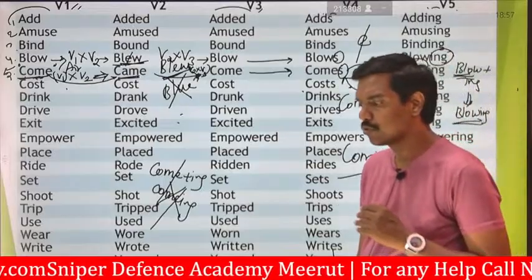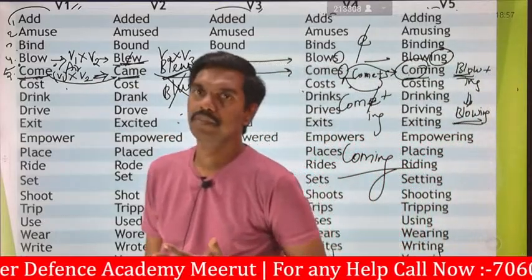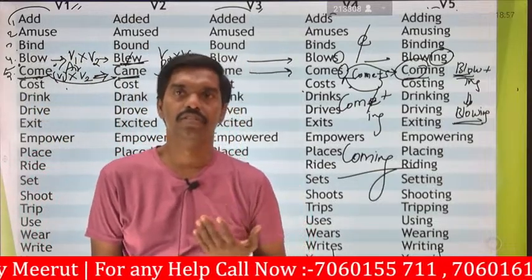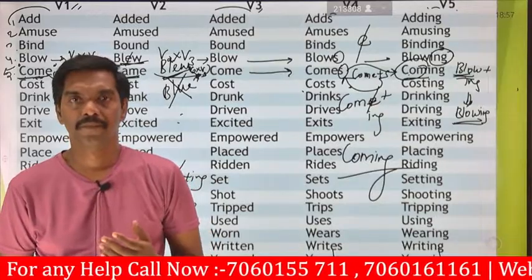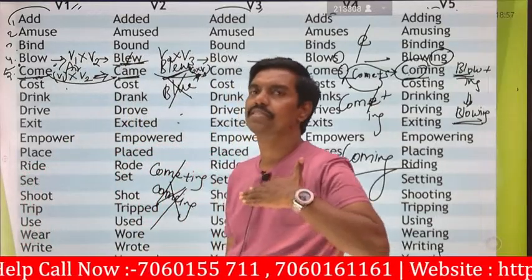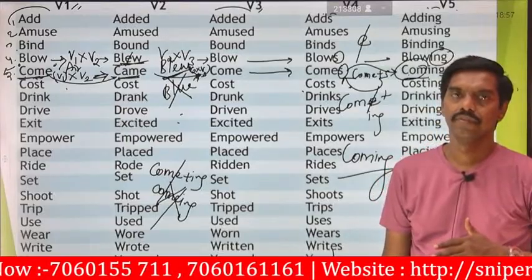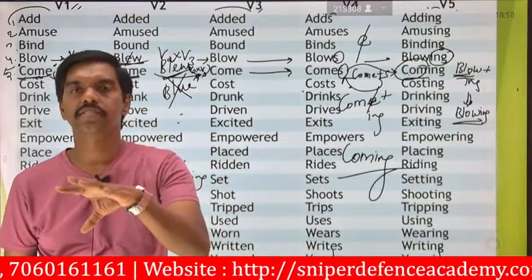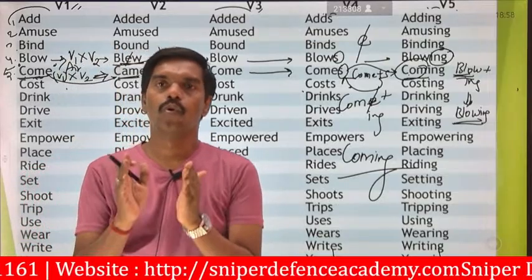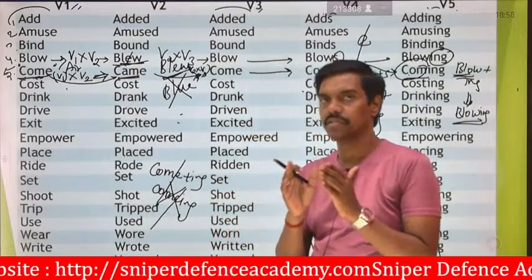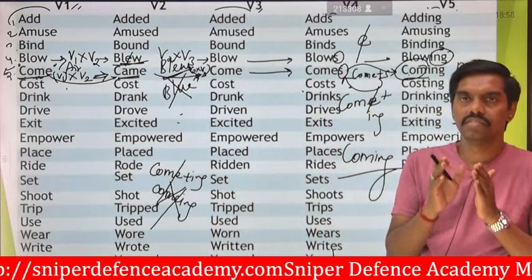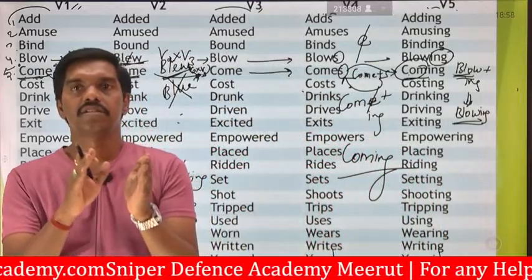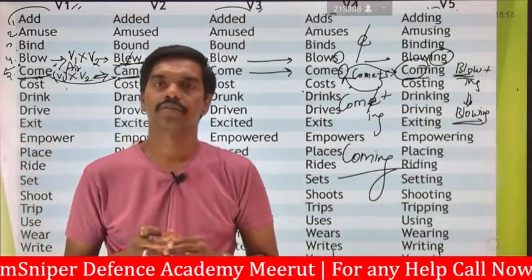Whenever you practice these verbs in different forms like V1, V2, V3, V4, V5, you should practice with a number of sentences. You have to utilize these words in sentences, and you should know the vocabulary. You should know the meanings of the concerned word, so that it is easy for you to say the sentences, whether they belong to the present, past or future tense.